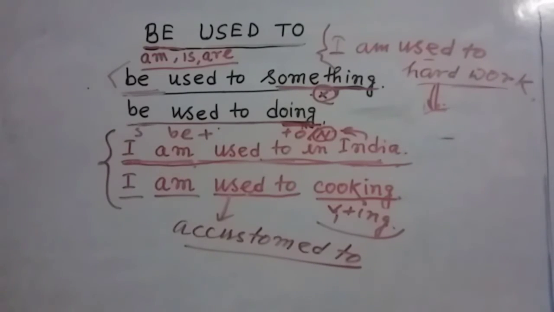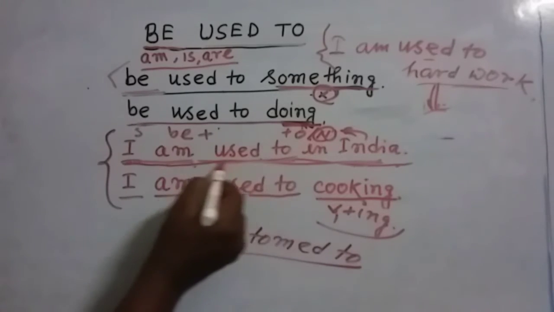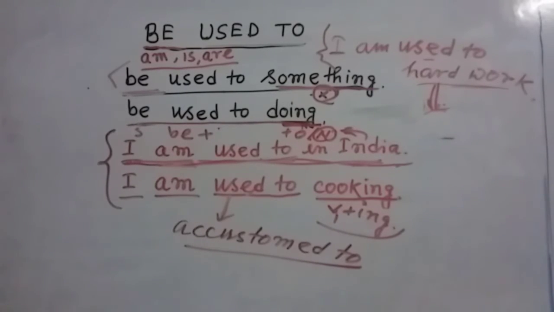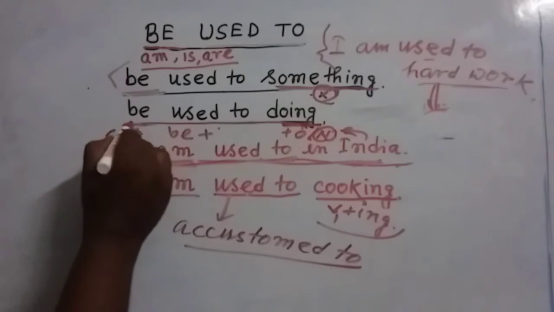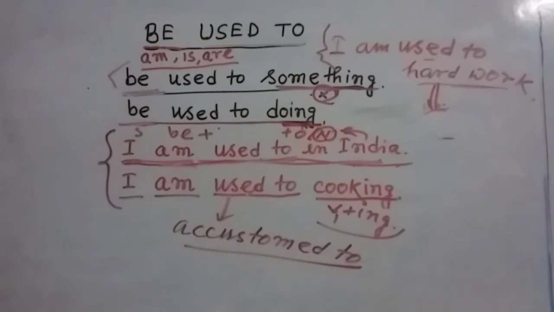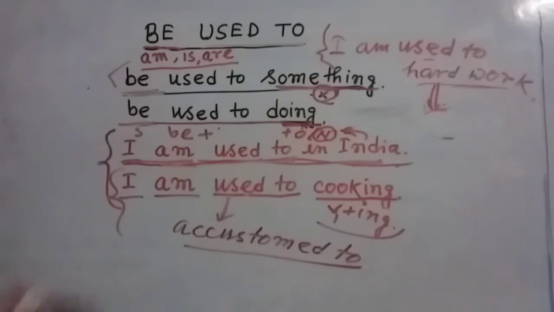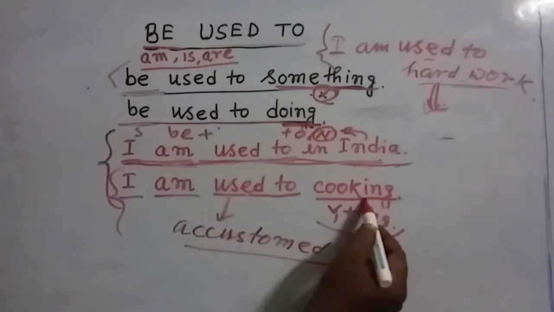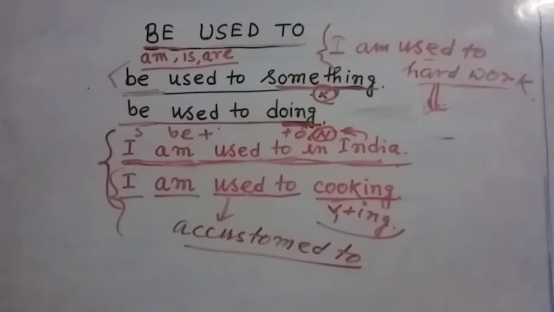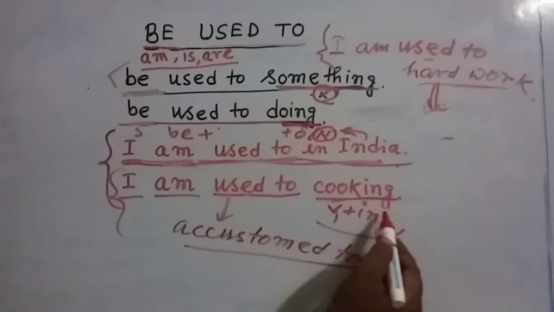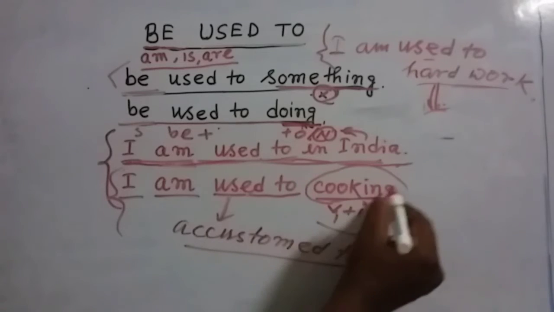Here in this sense we use the term am used to, or is used to, or are used to. That means the term be used to. Here in this sentence, my dear friends, you can see I am used to cooking. It means cook, this is the verb. So I am used to cooking means for this activity I am accustomed.